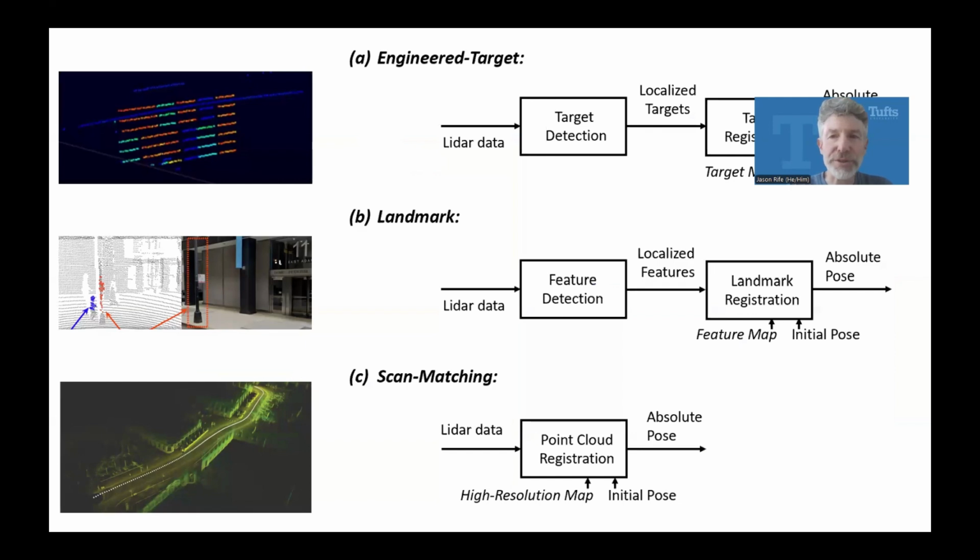All these kinds of adversities must be considered in the ways that different kinds of algorithms operate, whether they're algorithms that work with designated, structured targets that identify themselves to the LiDAR, or whether they work with features of opportunity, landmarks like telephone poles or lampposts, or whether they process the entire scene and match it to a high-definition database that really describes the entire environment around a vehicle. All those different types of LiDAR algorithms have to be considered, and the effects on those algorithms also have to be considered when we walk through each of the possible adversities. That's a large space to work through to create a rigorous LiDAR integrity argument.